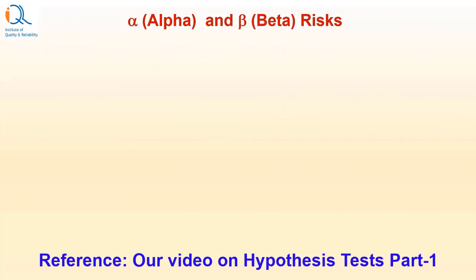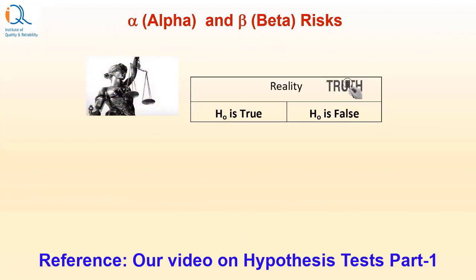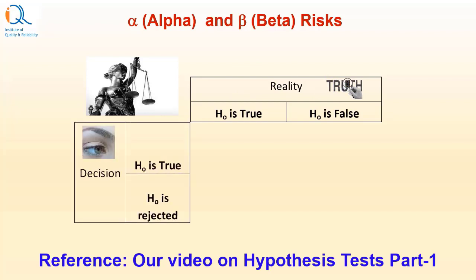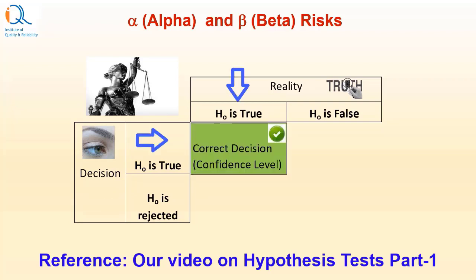A matrix will clarify the concepts of alpha and beta risks. Let us say that the reality could be either H0 is true or H0 is false. Similarly, the decision could also be H0 is true or H0 is rejected. The first possibility is that when H0 is true and our decision is also H0 is true, that is the correct decision, and this probability is called the confidence level of decision making, or the confidence level in tests of hypothesis.